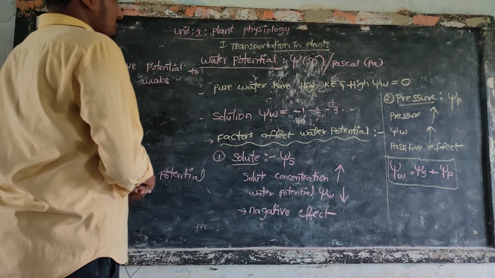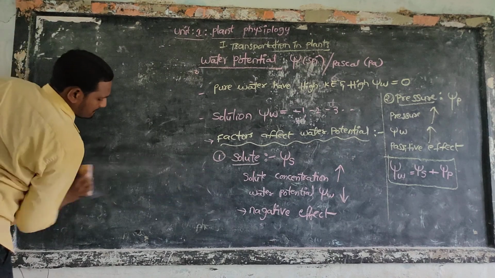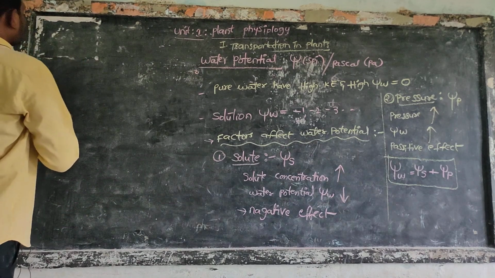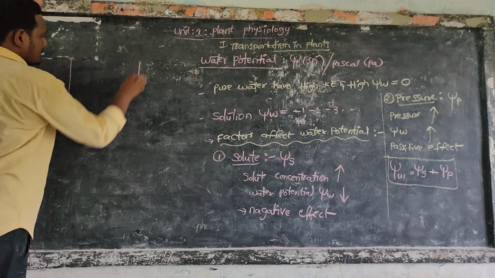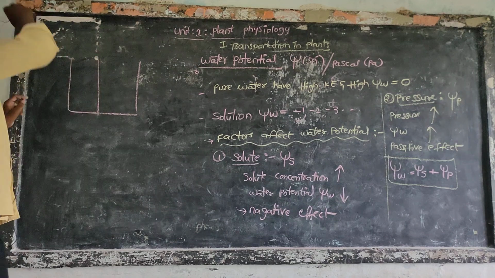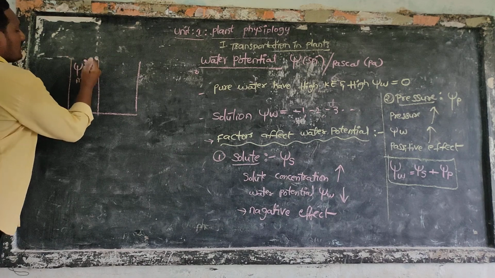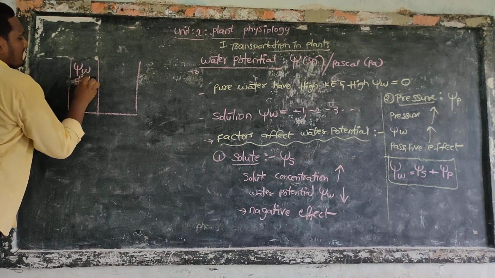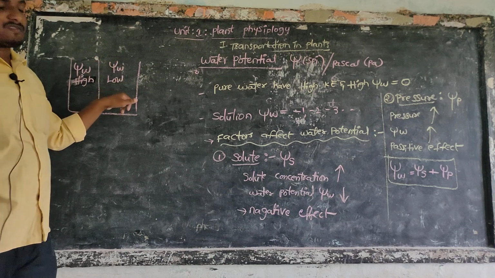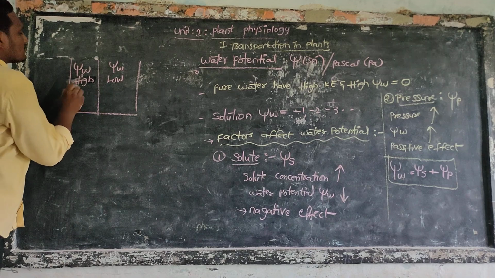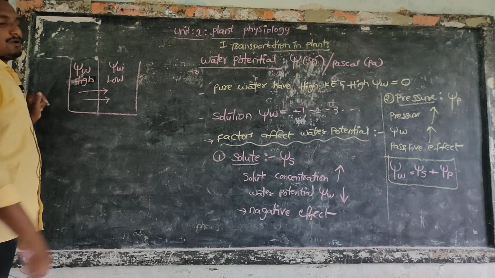Next, one more thing: the movement of water. For example, this is the container. Here, water potential is high, and here, water potential is low. So these water molecules move from higher concentration to lower concentration.